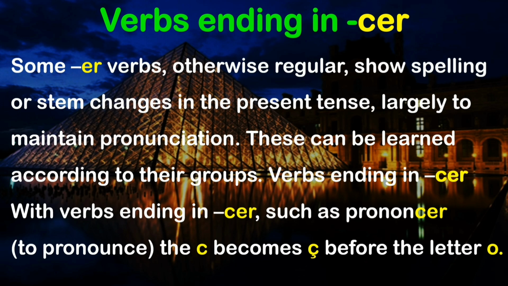There are irregularities with other subject pronouns as well, but most of the time it happens with the nous formation of the verb. So what you have to keep in mind is that verbs ending in CER, for example prononcer, which means to pronounce, the C becomes a C with a cedilla.